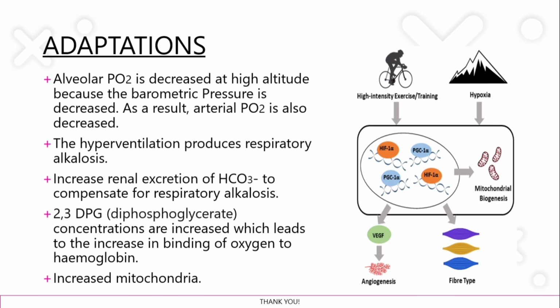2,3-DPG or diphosphoglycerate concentration is increased, which leads to a decrease in the binding of oxygen to the hemoglobin, and the number of mitochondria is increased as a result of adaptation.